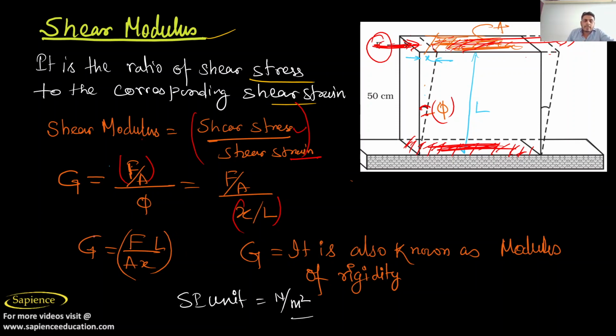So here finally we are getting the value, G is equal to FL by AX, where G is also known as modulus of rigidity, or shear modulus, whatever you want. The unit will be the same as all the others, because we are talking about modulus of elasticity, and the unit of modulus of elasticity is Newton per meter square. So you have understood shear now. Shearing means when a force is acting tangentially to a surface. See here, this type of thing will happen in shear.